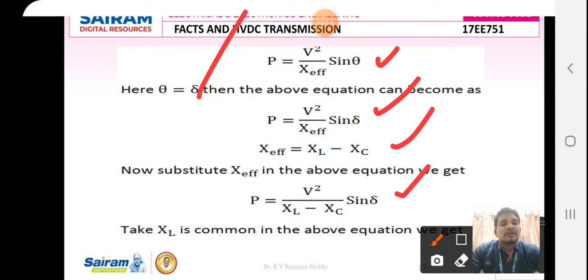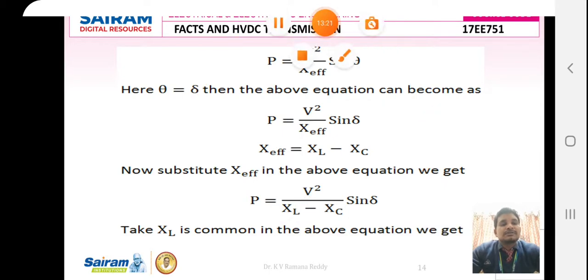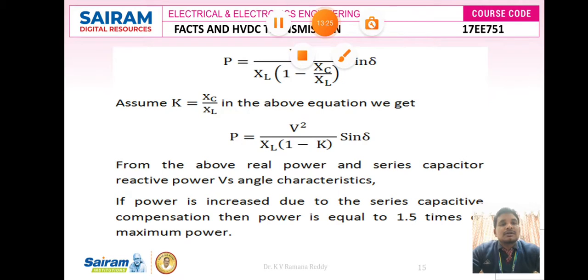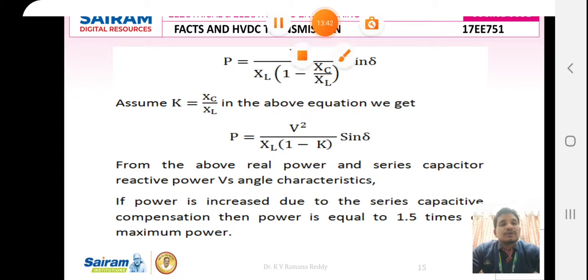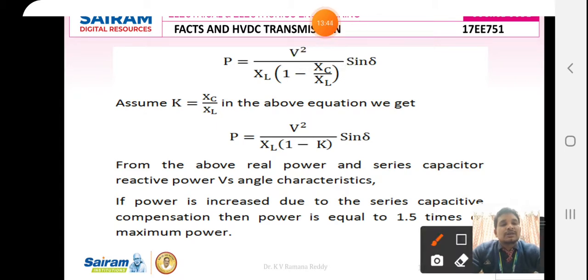But if you take the inductive reactance as common, then the power equation becomes P equal to V square by XL into 1 minus XC by XL into sin delta. If we assume the ratio of capacitive reactance to inductive reactance as K, then the power equation becomes P equal to V square by XL into 1 minus K into sin delta.